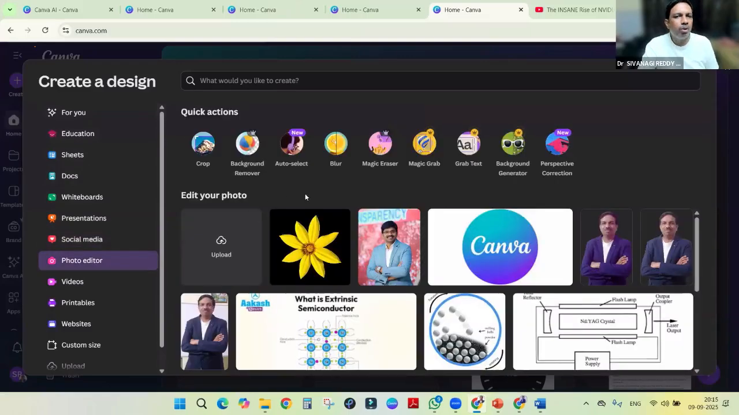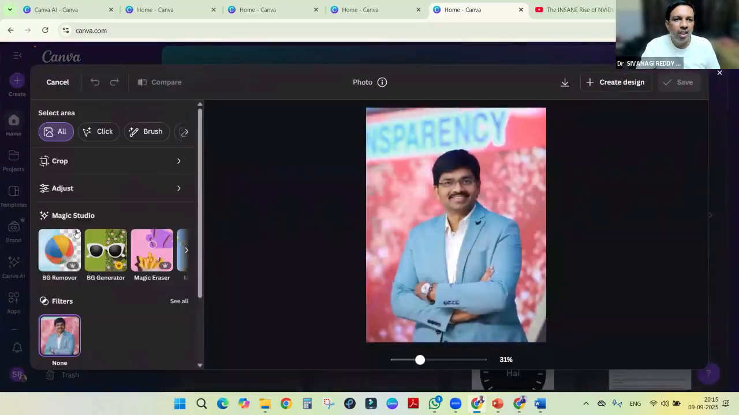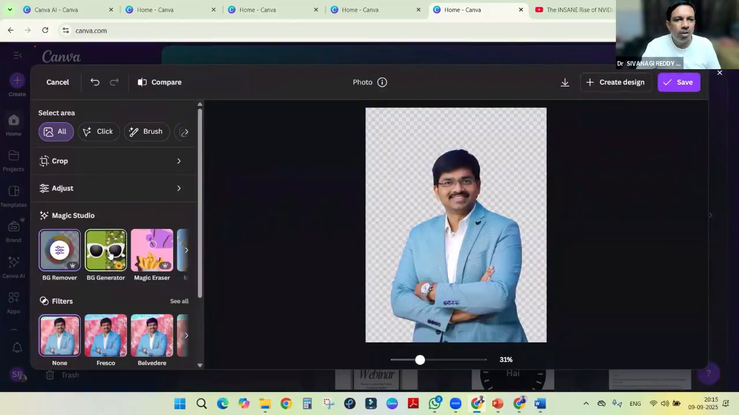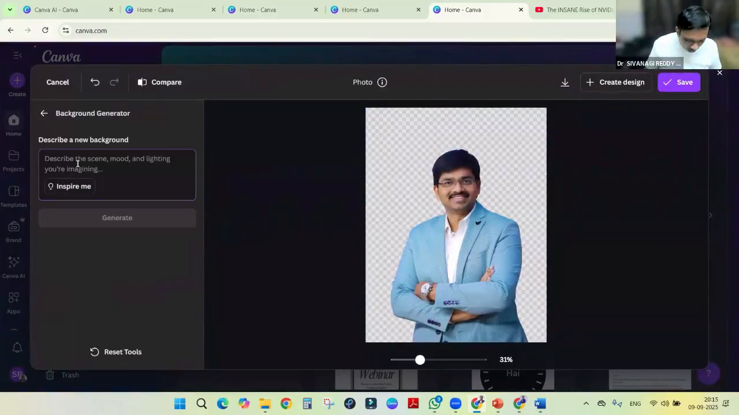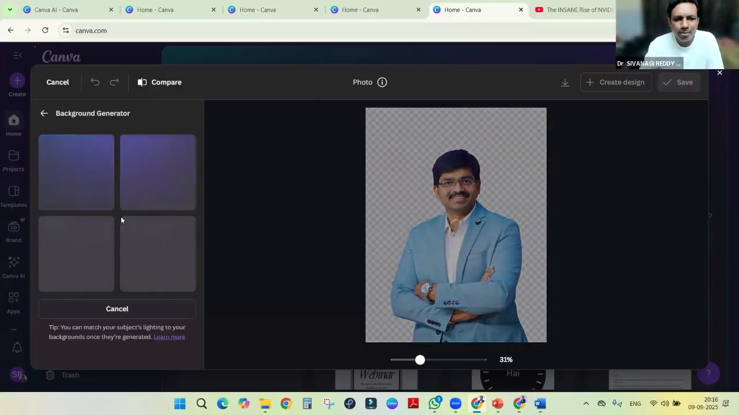And not only that one, you can edit the photo. You can crop, you can remove the background, you can auto select and remove, or you can make the blur, or magic eraser, magic grab and move. You can grab the text, background also you can create, right? Or any corrections you want to do in the photo. For example, we can take this photo and remove the background. Then we will generate a fresh background with a college playground, right? So I am just doing it, and you can play around with it.